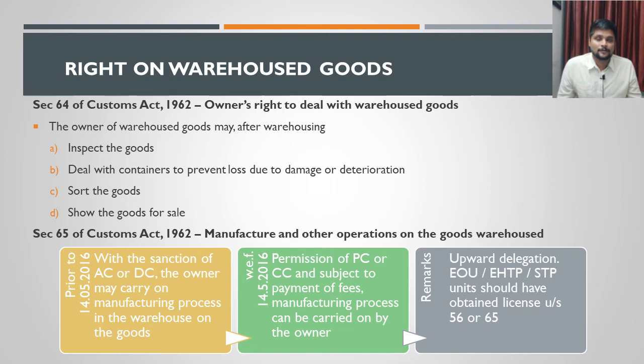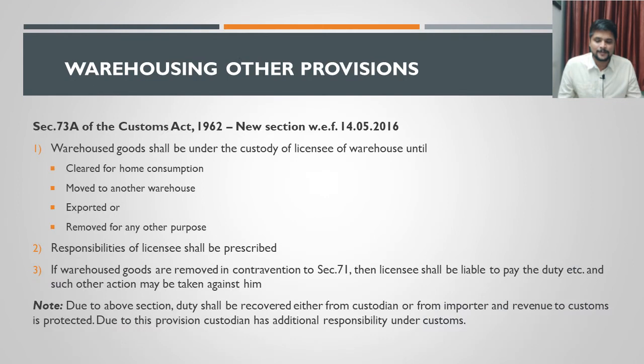Then let us discuss some other provisions relating to warehousing of the goods. Section 73A of the Customs Act, which is a new section inserted with effect from 14th of May 2016. See, 14th of May 2016 is a very important date where there are major amendments under the customs law. One of them is the insertion of this new section. This section speaks about the warehoused goods being under the custody of the licensee of the warehouse. Licensee of warehouse means what we can call the custodian for our discussion purpose.